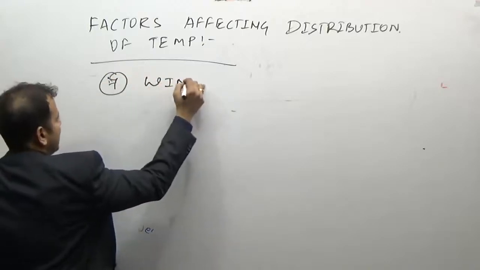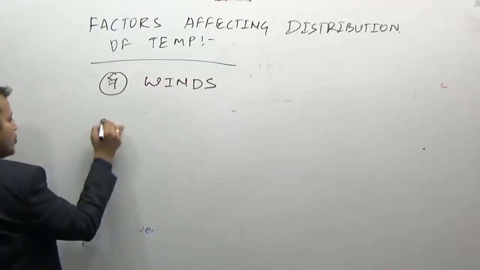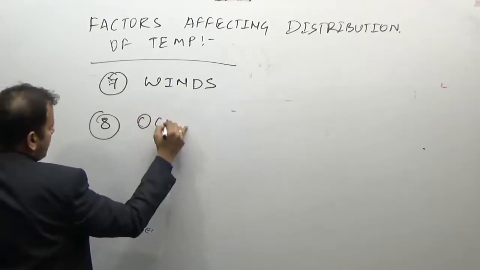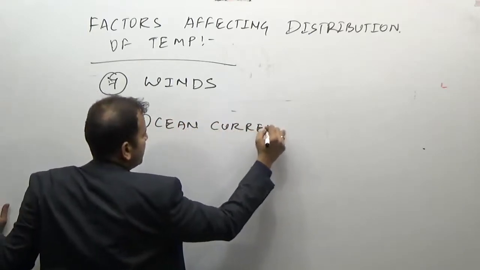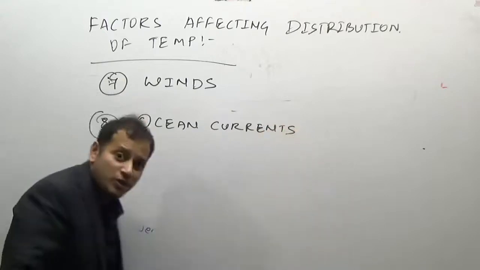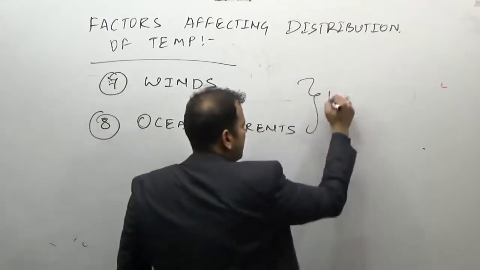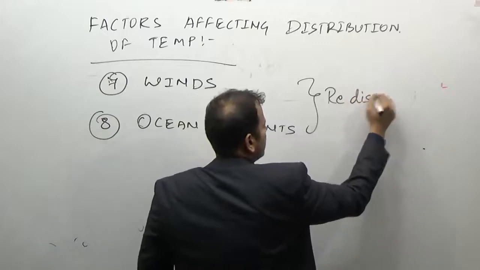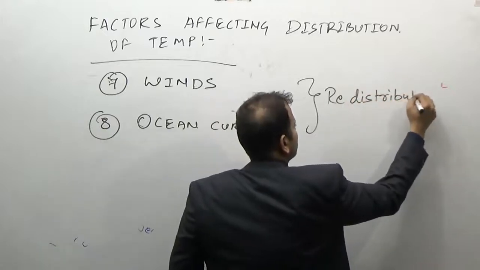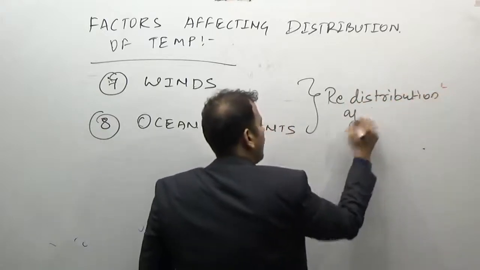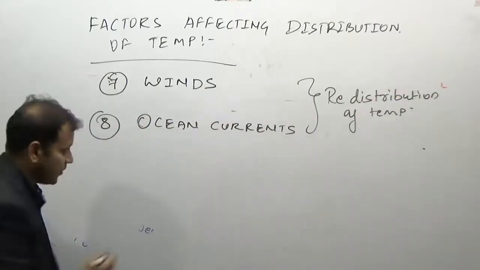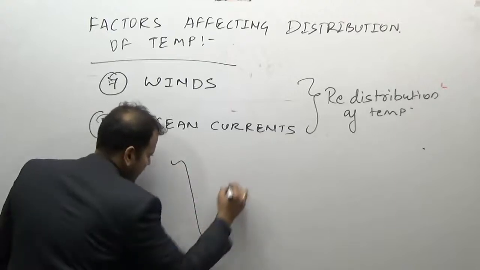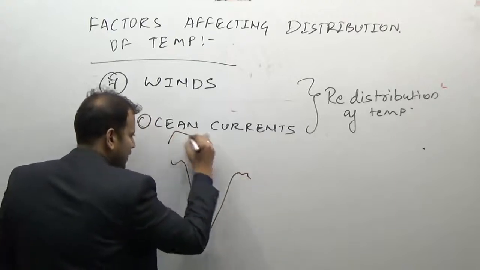winds and ocean currents. Winds and ocean currents. What do they help? They help in redistribution of temperature. For example, in the winter season, in India, you must have experienced that if there is a